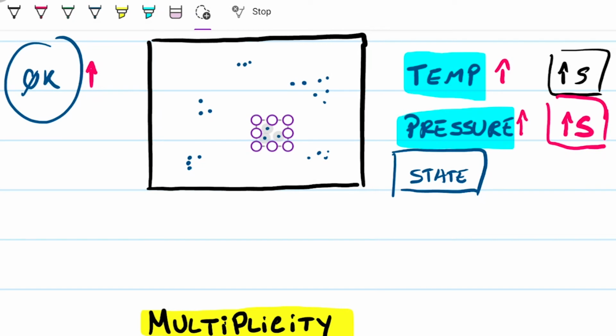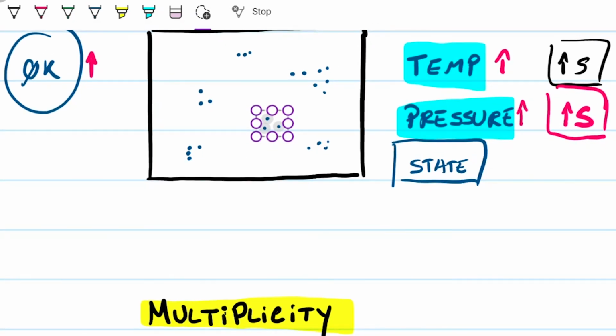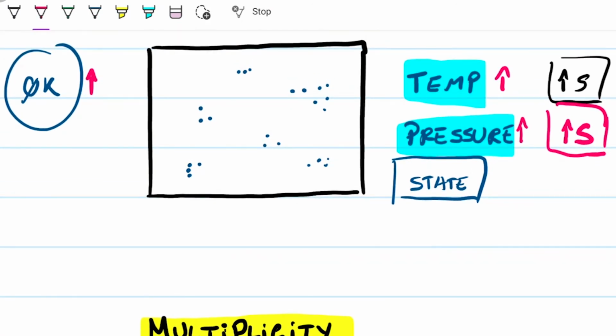So what happened now? I've just increased the multiplicity of the system. I just increased the number of possible states that these molecules can occupy. So guess what I'm doing? I am increasing the entropy, right? So, as a simplification and a good mental model, and when you're solving problems this is going to be useful, we can think about solids as having a lower entropy. Let's put it this way, to make it more palatable: the entropy of solids is lower than the entropy of gas.